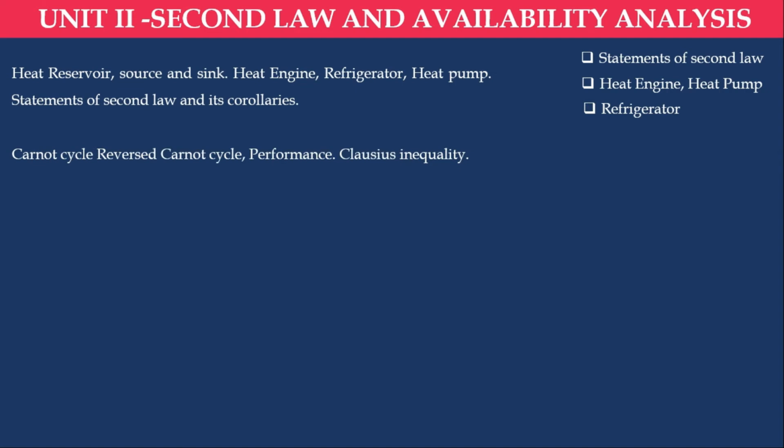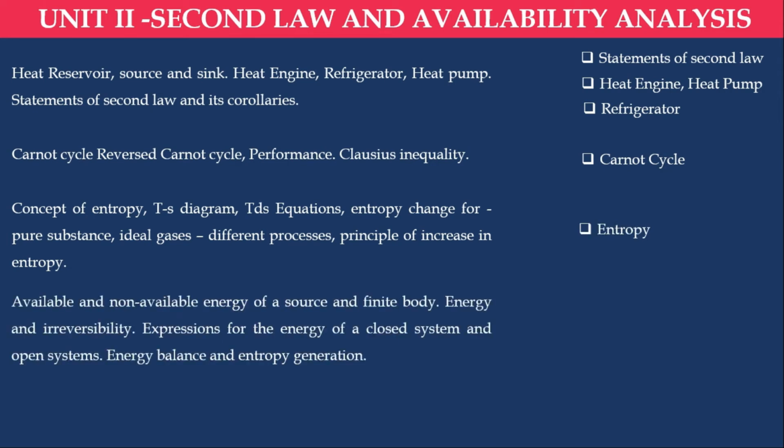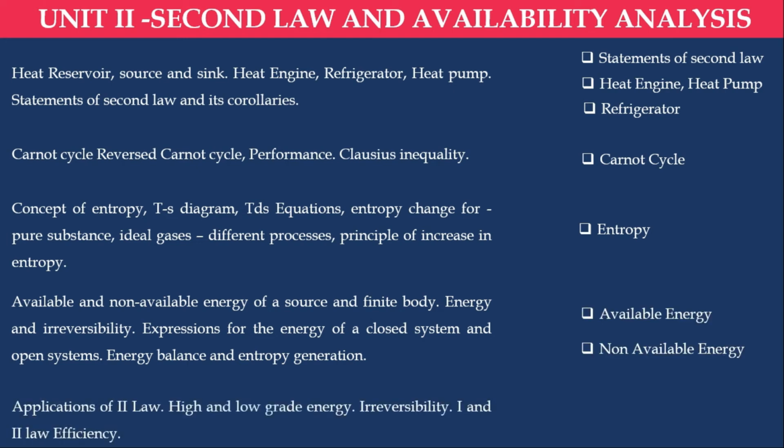Next we will discuss Carnot cycle. This is a theoretical cycle which operates between two temperature limits, and this can be implemented for all systems. The next one, entropy. We know what is meant by entropy. It is a degradation of energy or disorderliness in the system that we will discuss. Then next we will discuss availability analysis, that is available and non-available energy using entropy only. Next we will discuss second law efficiency like irreversibility, all these things.